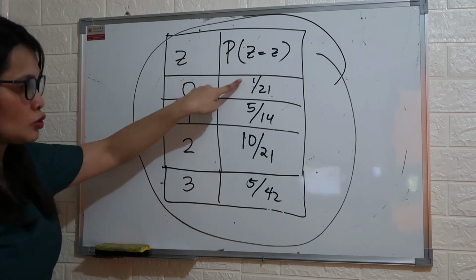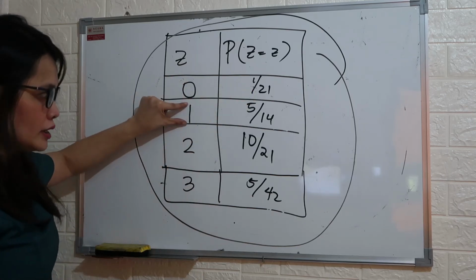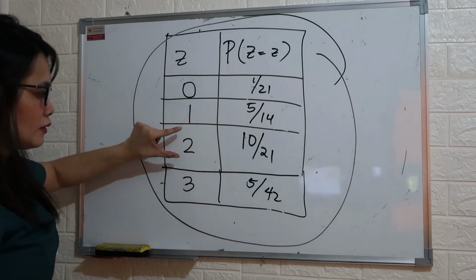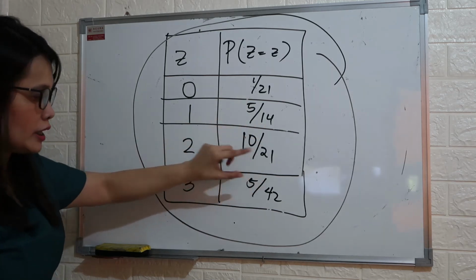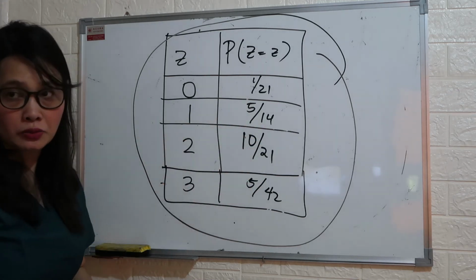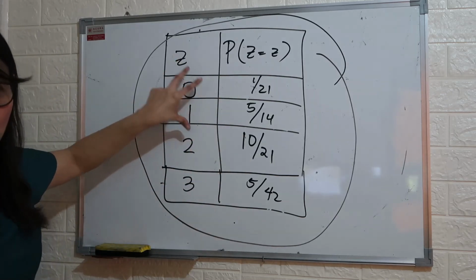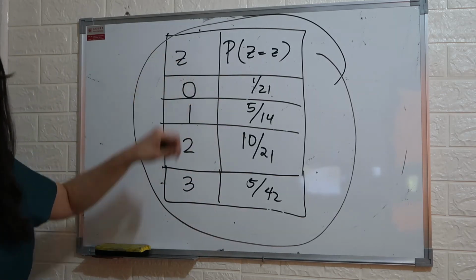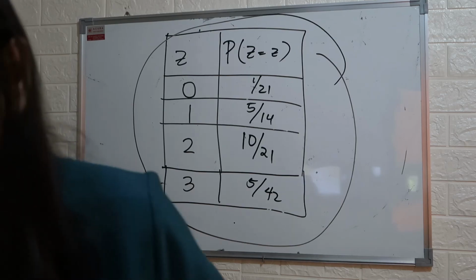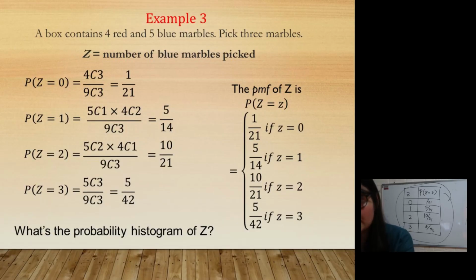For 0, the probability is 1 over 21. If the value is 1, the probability is 5 over 14. If the value is 2, that will be 10 over 21. And if the value is 3, you have 5 over 42. So this is your probability mass function using the tabular form. And this one is your probability mass function using the formula.